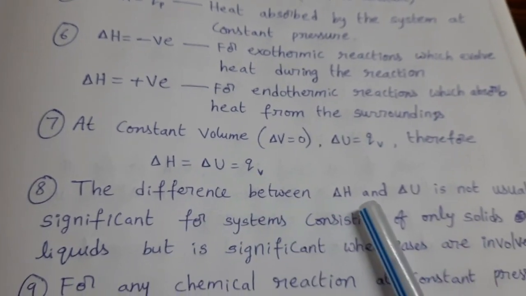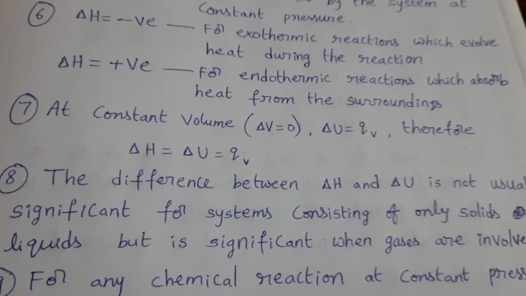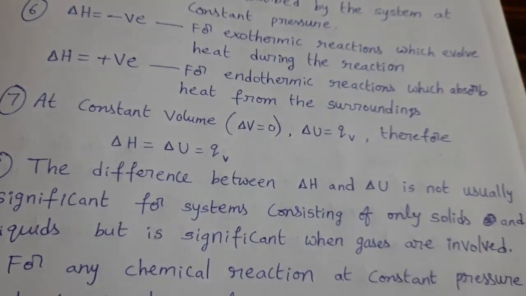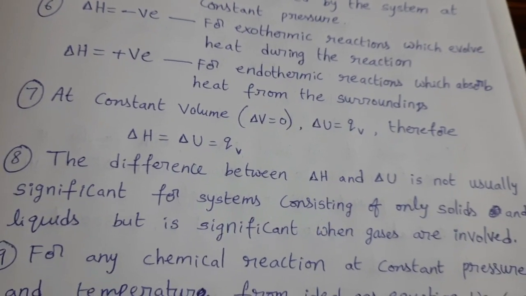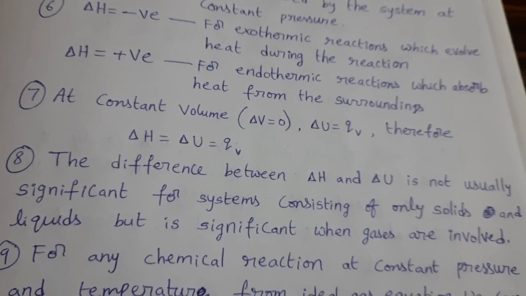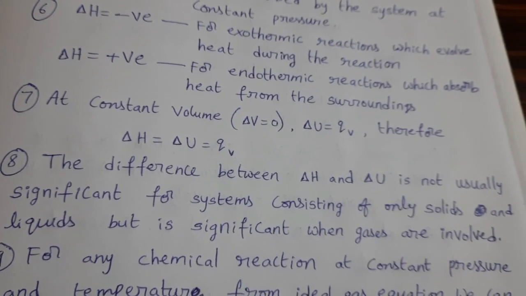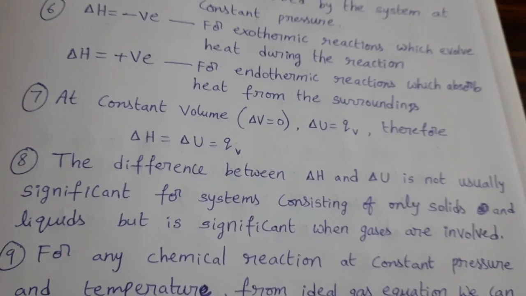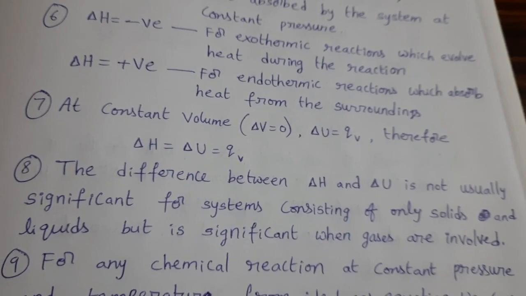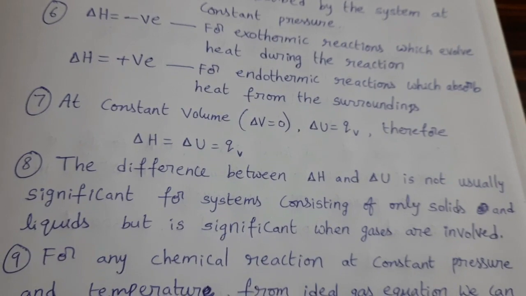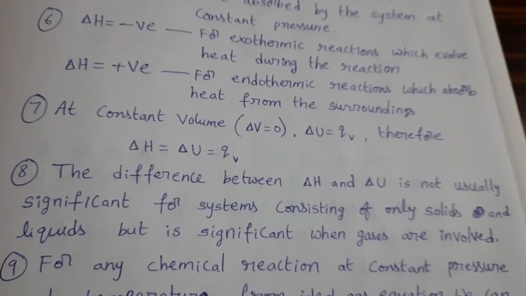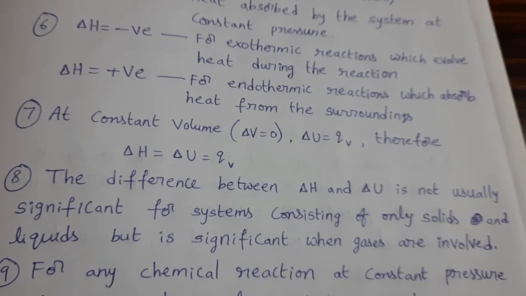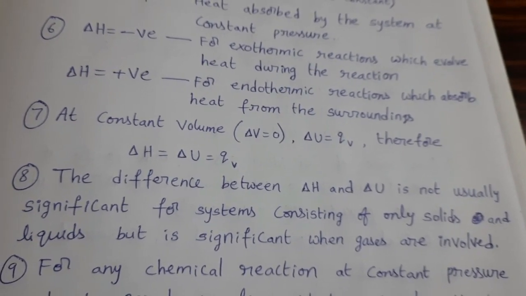The difference between delta H and delta U is not usually significant for systems consisting of only solids and liquids. In a chemical reaction, if only solids and liquids are present, then there is no difference between delta H and delta U, because solids and liquids undergo negligible volume change on heating. That's why for those reactions involving solids and liquids, delta H equal to delta U.